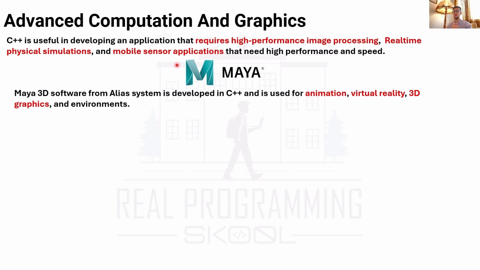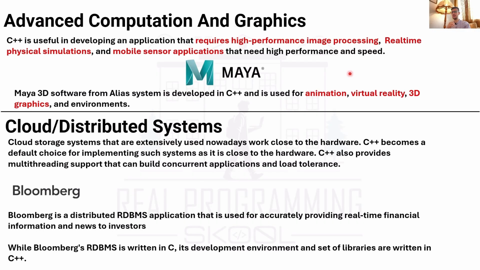Also, mobile and other applications that need high performance and speed, like Maya. Maya 3D software from Alias Systems is developed in C++. I think it's famous, most of you know Maya, though not all of you, only people interested in these things. It's used for animation, virtual reality, 3D graphics, and environments. You need C++. Cloud and distributed systems, cloud storage systems.